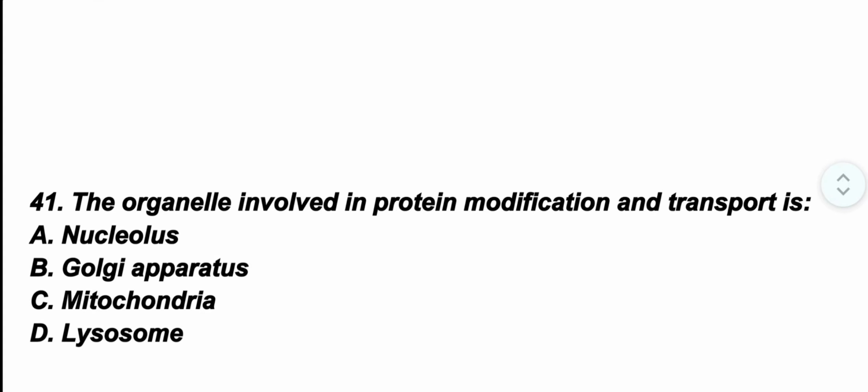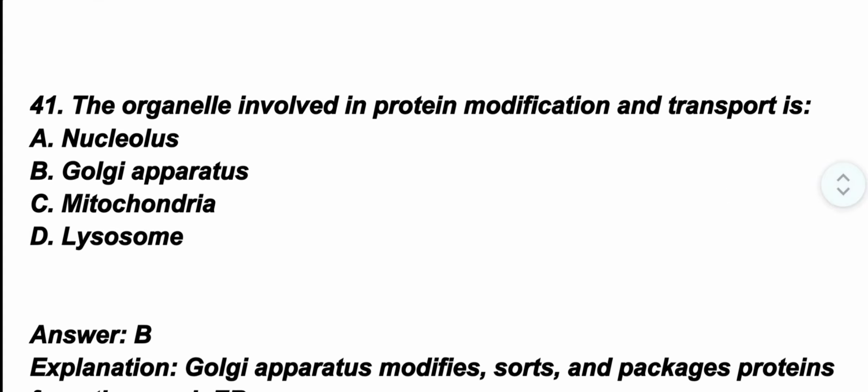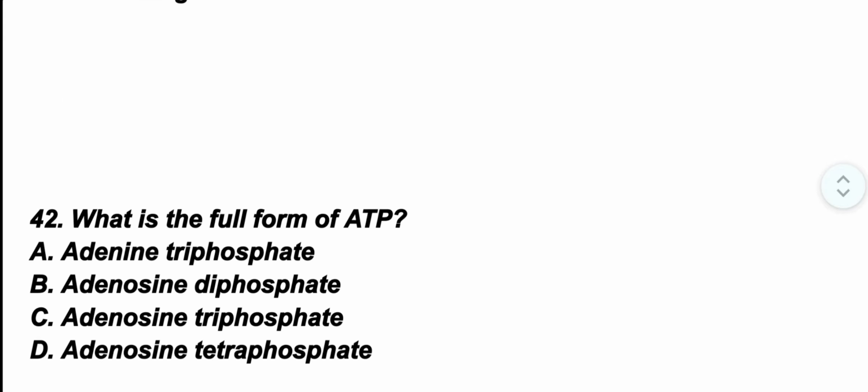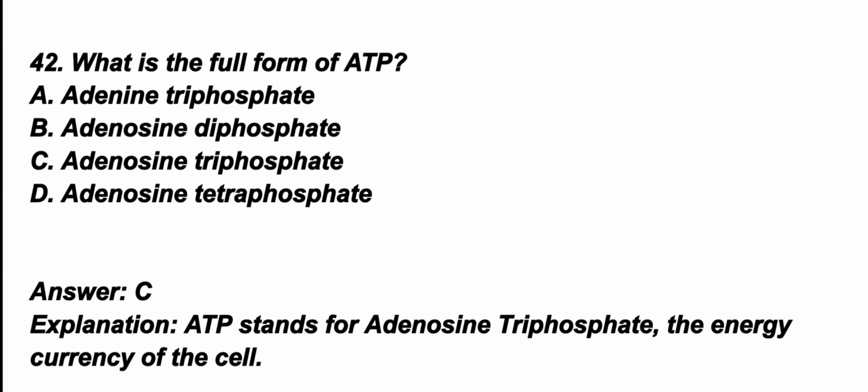Question number 41. The organelle involved in protein modification and transport is, the correct option is option B, Golgi apparatus. Golgi apparatus modifies, sorts and packages proteins from the rough endoplasmic reticulum. Question number 42. What is the full form of ATP? The correct option is option C, adenosine triphosphate. ATP stands for adenosine triphosphate, the energy currency of the cell.